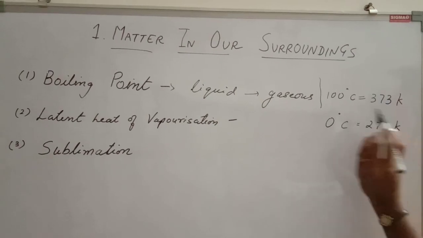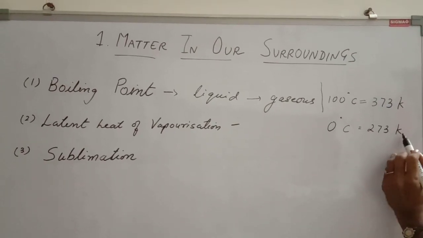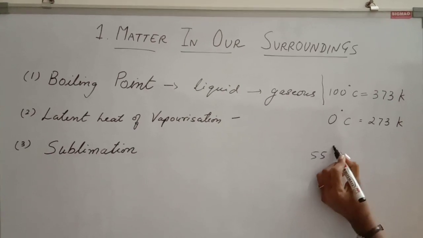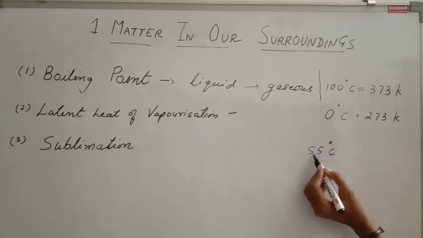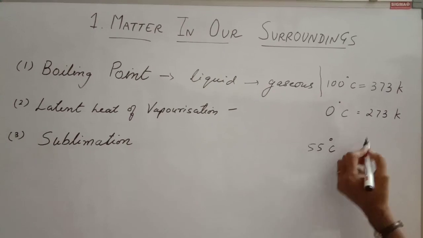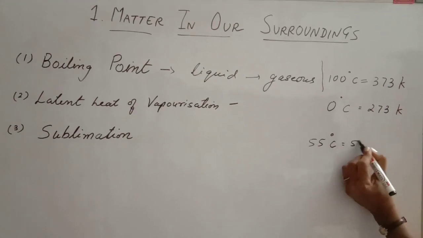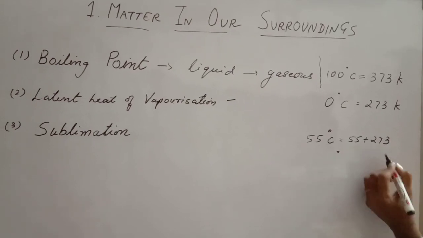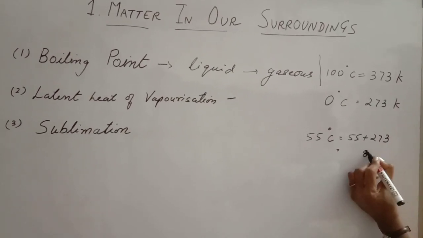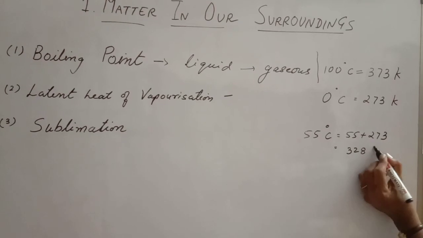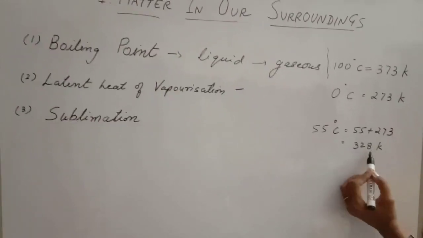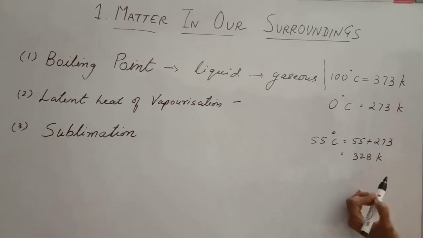Now, how to convert Celsius into Kelvin and Kelvin into Celsius? For example, you are given 55 degrees Celsius. I want to convert 55 degrees Celsius into Kelvin. So what I will do, I will add 273 to this number. If I do the addition of this, I will get 328 Kelvin.